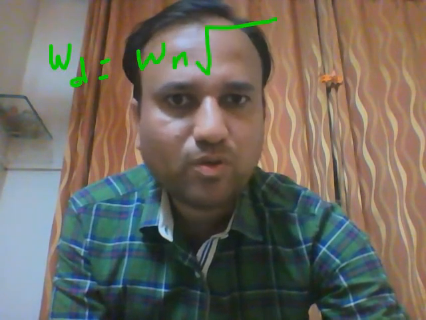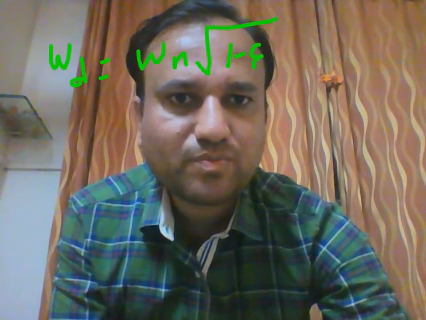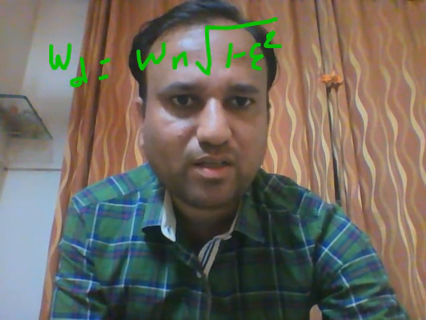Now student, the damped frequency: WD will be Wn into square root of 1 minus epsilon square.